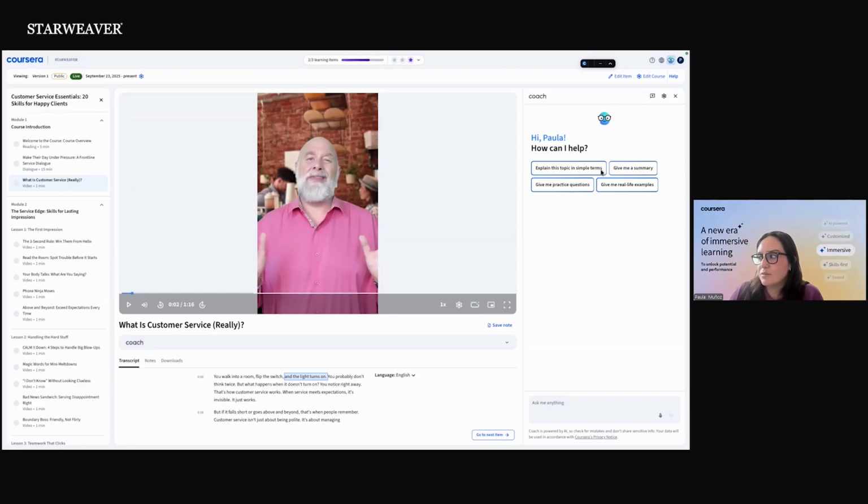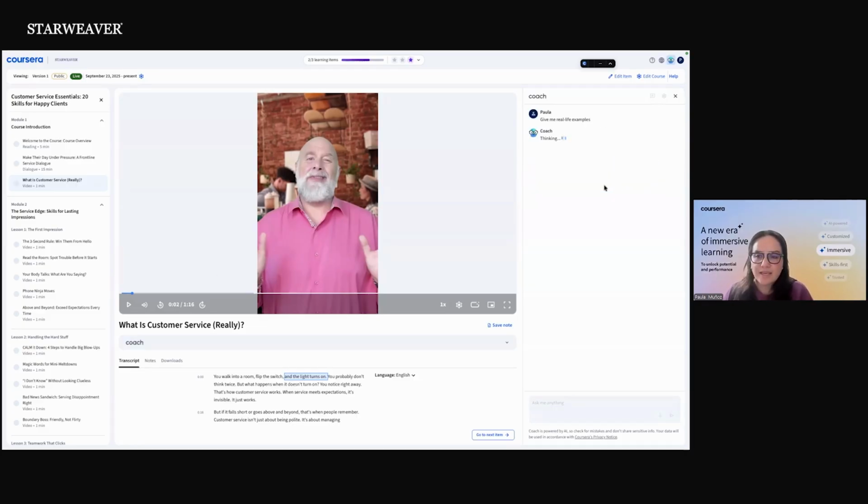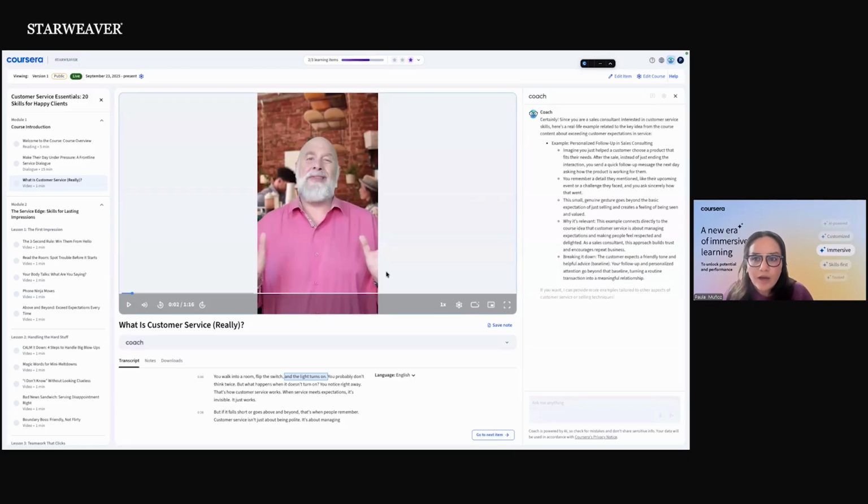Here we can see some of the examples of the easy things that Coach can do. It can explain topics in simple terms. It can give you a summary of the topics. It can even give you practice questions, not for the test, right? But for you to understand everything that you're doing. Initially, you can always ask the general prompts that you have.